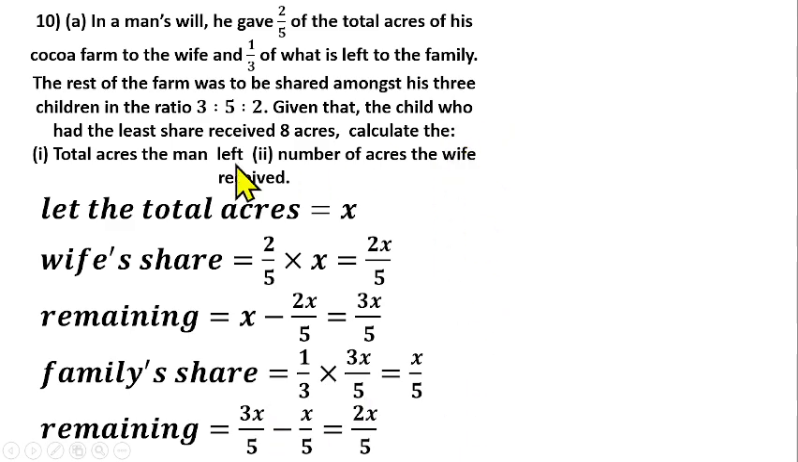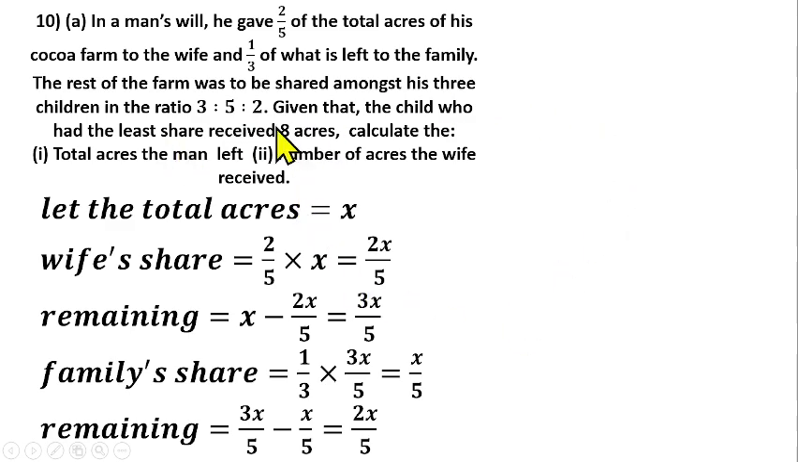Then from the leftover, we are told that the rest of the farm was to be shared. Where is the rest of the farm? This is 2s/5. Sorry, 2s/5 is the rest of the farm that was to be shared among his 3 children in the ratio of 3 to 5 to 2. Given that the child who has the least receives 8 acres.